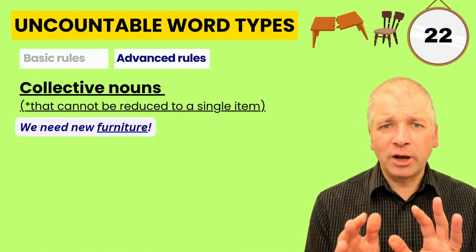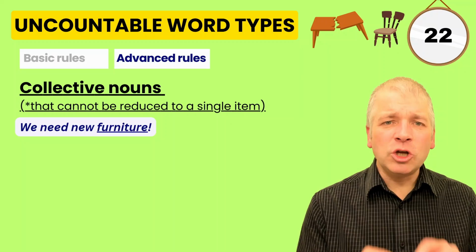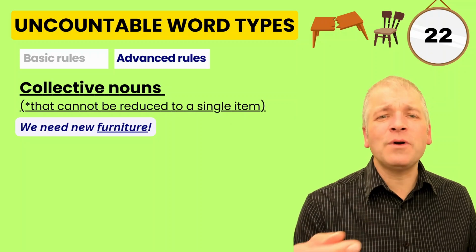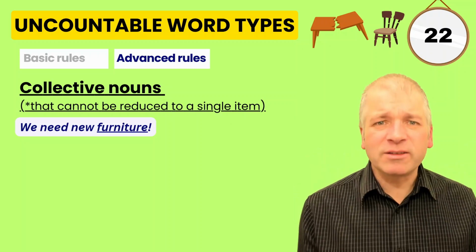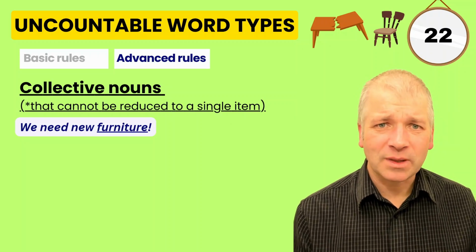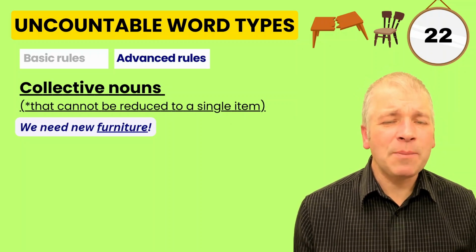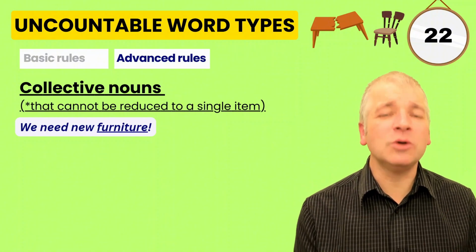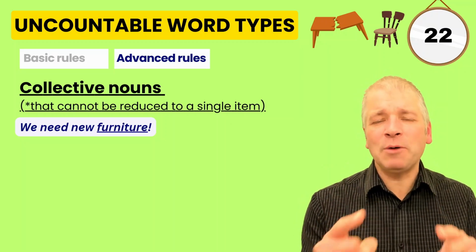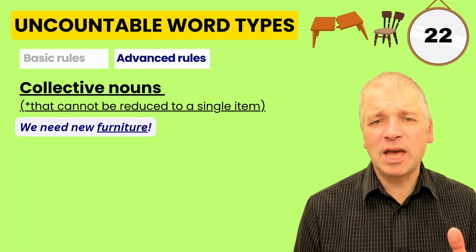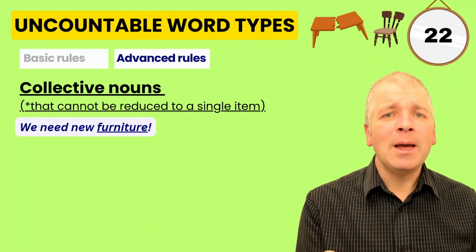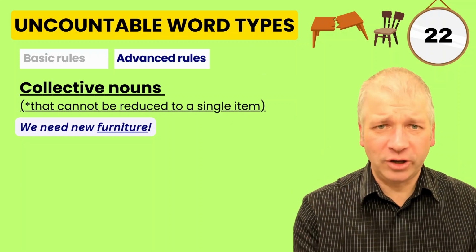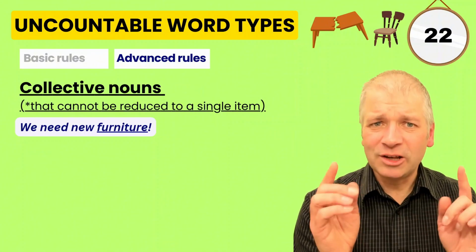Also, collective nouns that cannot be reduced to a single item. Let me use the picture and the word to explain. We need new furniture. Furniture is a collective noun for all the different big items that you use in a house or a home. Such as here, you have a table and a chair. Now, because they're broken, we need new tables and new chairs. Now, the individual items are countable. We can have one table, two tables, three tables, one chair, two chairs, three chairs. But the collective noun cannot be counted. It's always just furniture, not one furniture, two furnitures, three furnitures, just furniture.